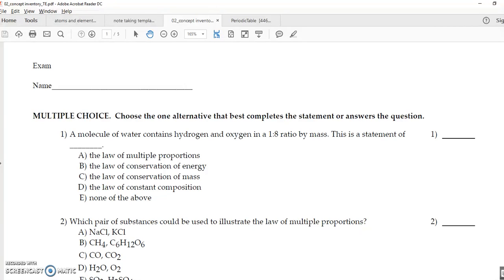A molecule of water contains hydrogen and oxygen in a 1:8 ratio by mass. This is a statement of blank. I want you to look up each one of these so you have your own definition for them. What I say might help and might not. Law of multiple proportions. That means CO, one of each of them, can exist as well as CO2. Different proportions, but same elements in different molecules, and that's okay.